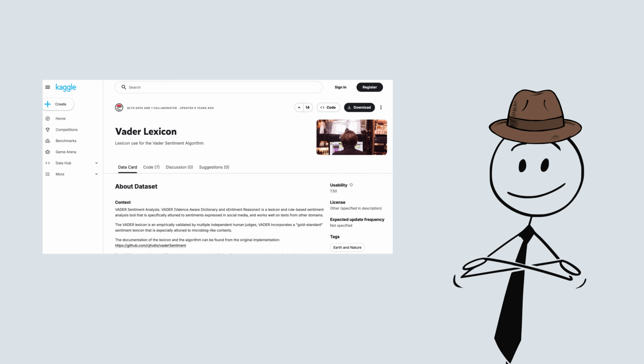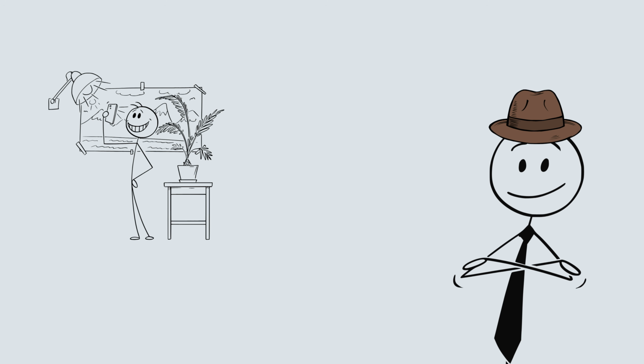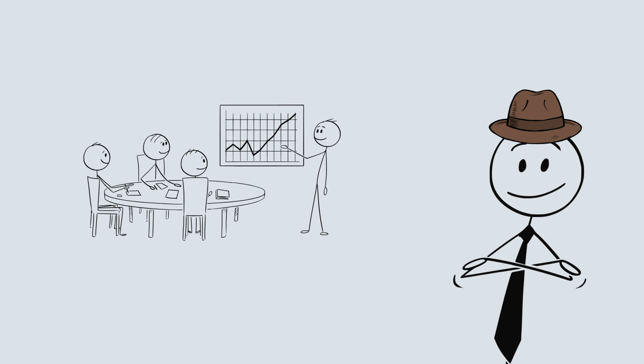VADER is not poorly constructed. It does precisely what it was built for: fast sentiment detection in general language without training data. On social media or product reviews, it works. The problem is the transfer. Financial language is a domain language. Words carry different meanings.